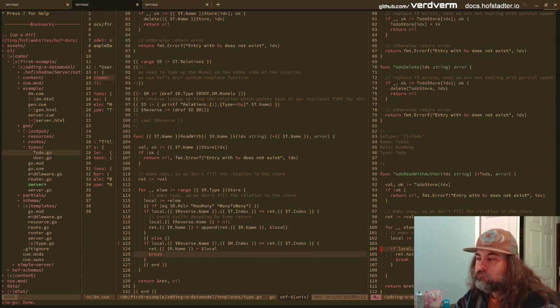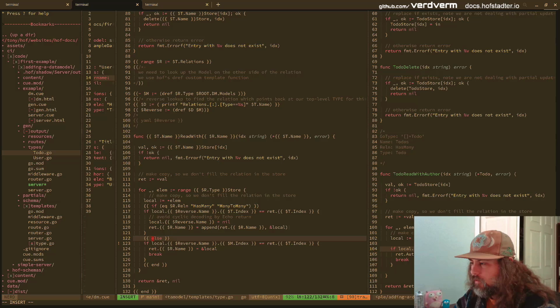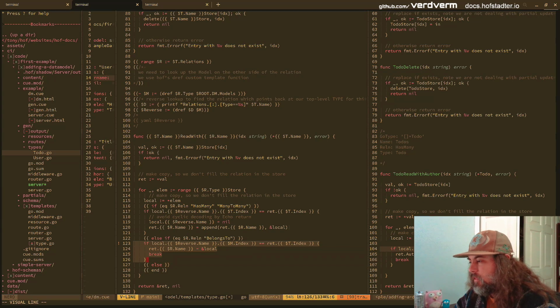Because we might need an extra condition here of like else if our relation type equals belongs to, I think, and else here. And this, I think, is the else clause.